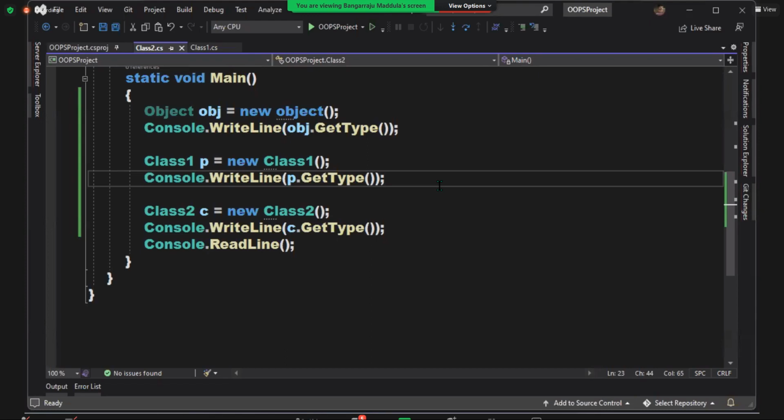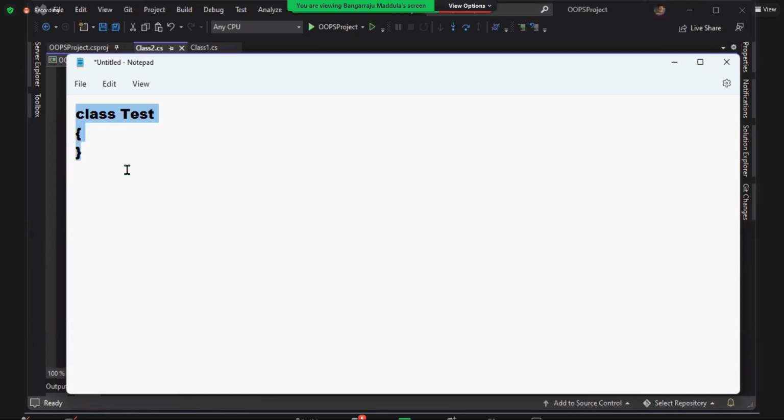Every class by default contains 4 methods for sure. That's what I already said. Don't write any code, just define a class like this. You have 5 members in the class. What are the 5? First one is the default constructor, and the remaining 4 are the methods we are talking about now. Okay now?